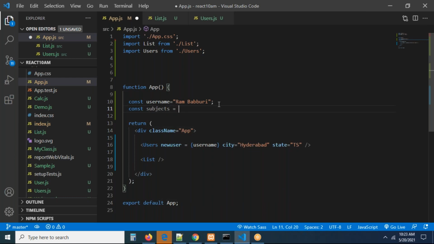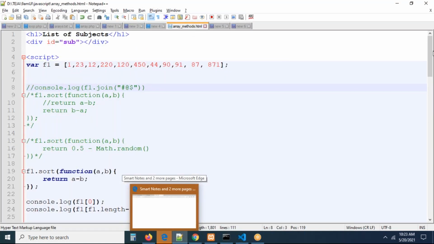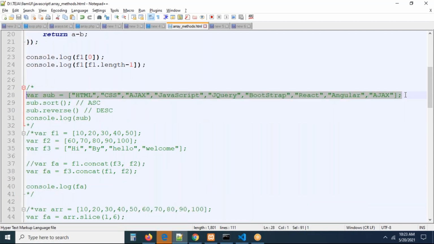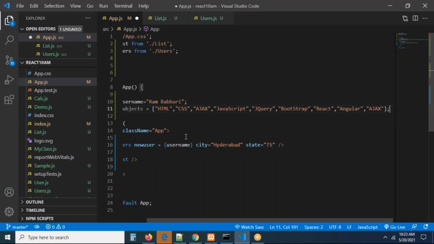subjects is equal to an array, guys. Here let me take an array. I already have an array here, the subjects array. Let me copy the subjects array. We are passing a group of subjects to our component. Okay, these are the subjects.